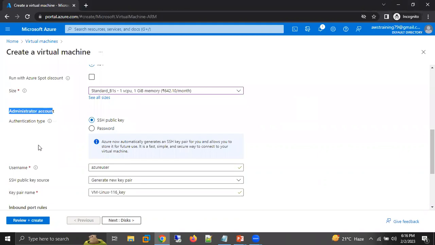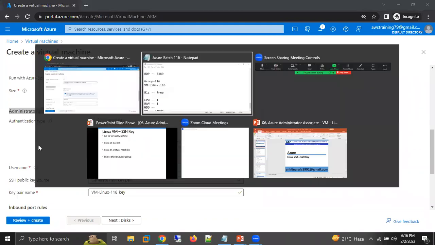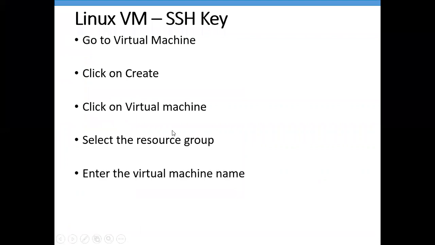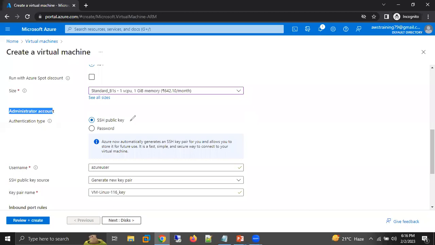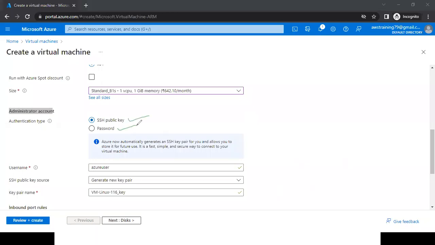Administrator. Here I need to give the username and the password details, whichever I need. In Windows, we have only one option: username and password. But in Linux, we get two options. One is SSH public key, the other one is password. We all know what a password is, a normal simple password like XYZ@123. But here we have something new called SSH key. Here I'm going to generate one key, and the key extension is .pem.